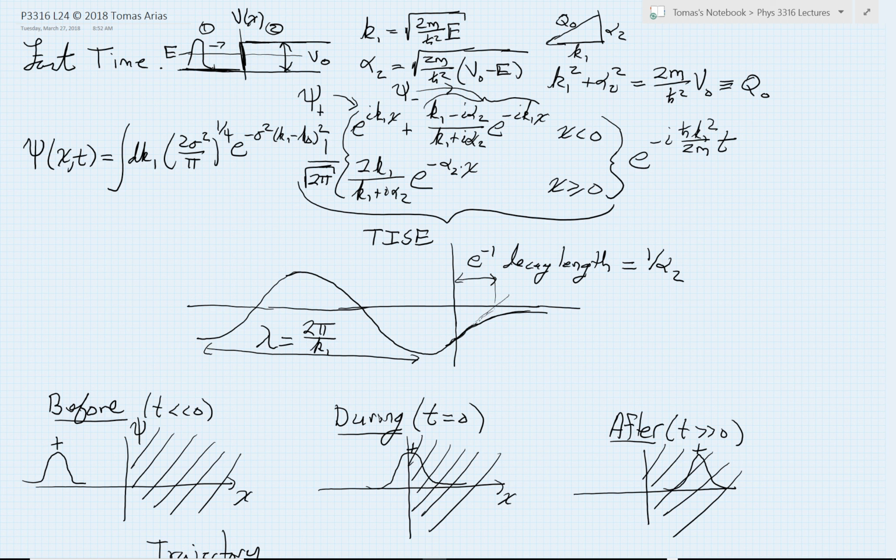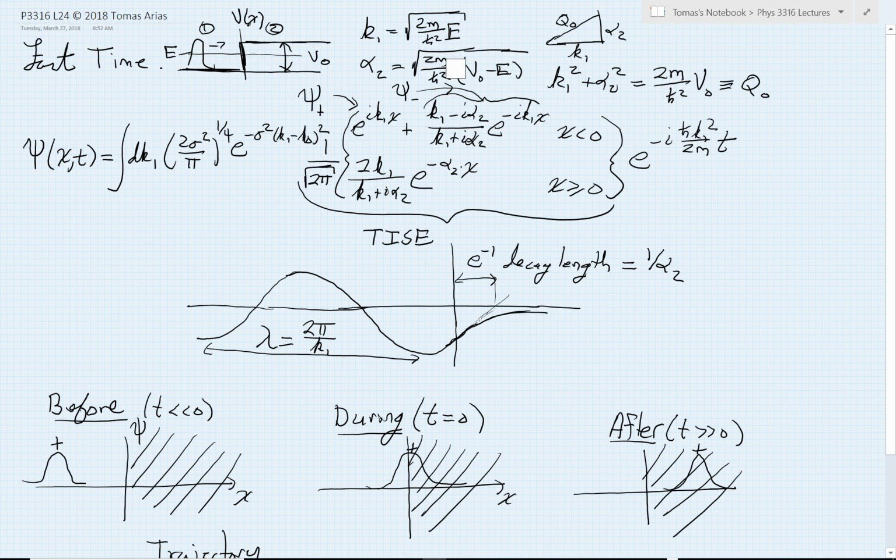So as you recall, when I have any potential V, if I've got pieces of the potential where things are constant, then I can characterize those behaviors. The first region was a classically allowed region because the energy is greater than the potential. There's enough energy to be there for a classical particle. That then is characterized by oscillatory type behaviors, characterized by a wave vector, which we had determined to have the following form. In region 2, there's not enough energy for a classical particle to be here. This is what is known as a classically forbidden region.